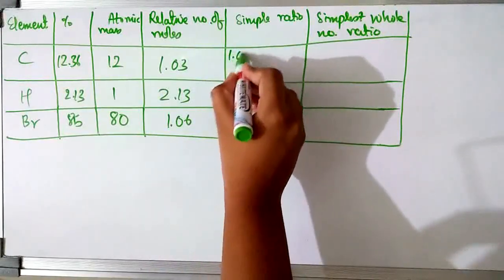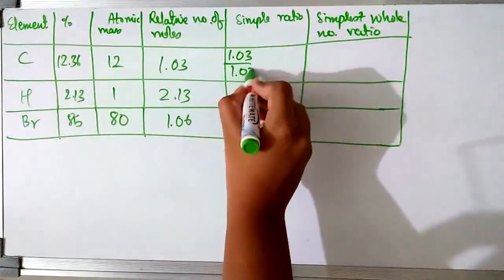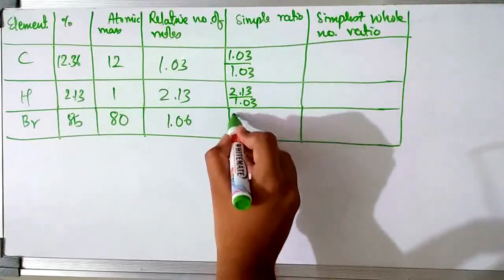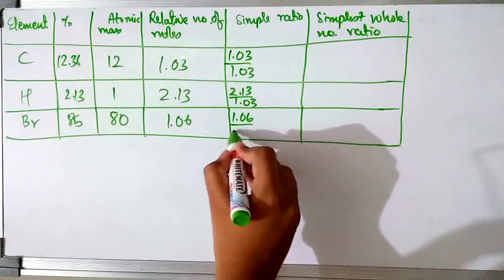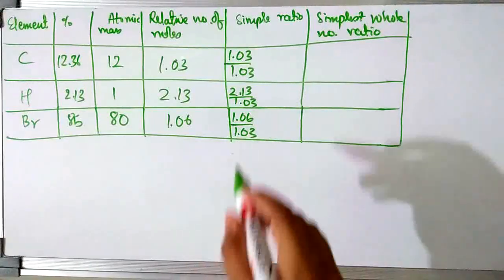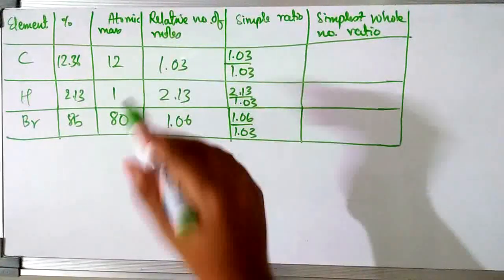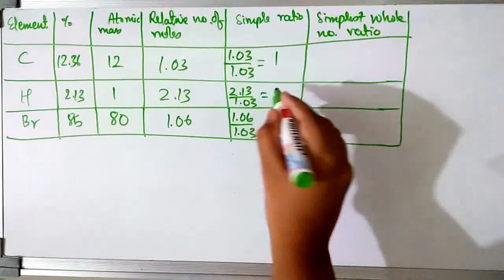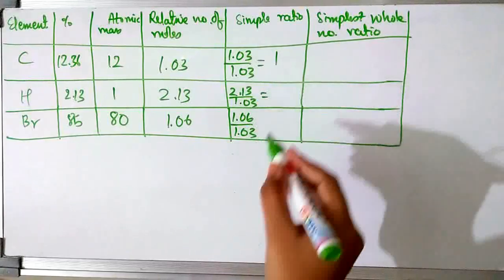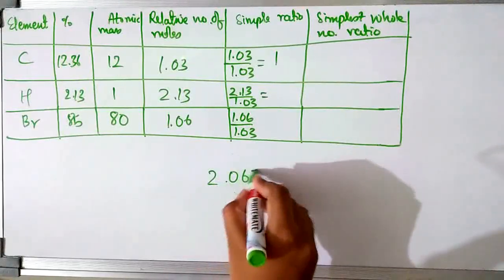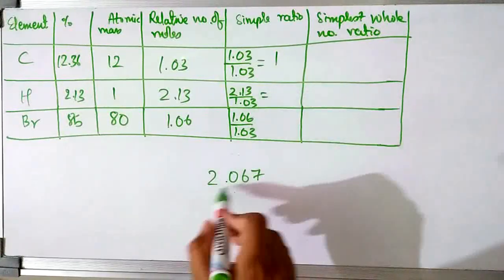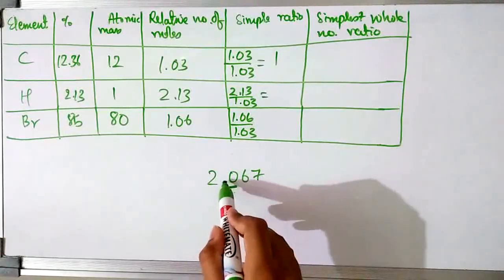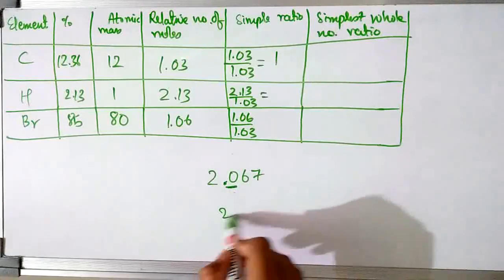So we are going to divide 1.03 by 1.03, then 2.13 by 1.03, and 1.06 by 1.03. We divide all three values by the smallest value to get the simple ratio. Here we get 1. Now over here we get the answer to be somewhat 2.067. We can round it off, and since we have got a 0 after the point, we can round it off to 2.